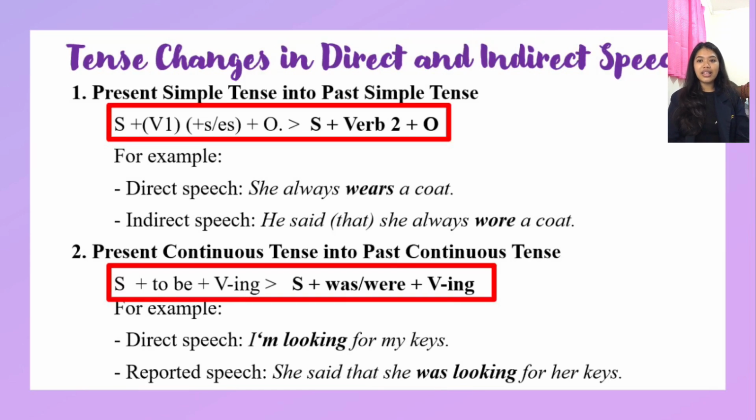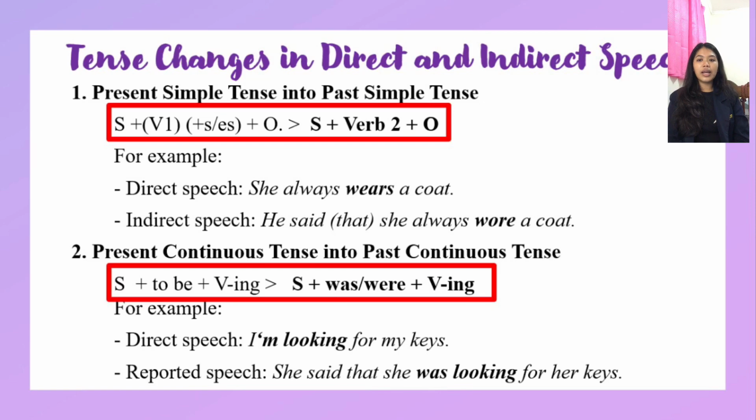And next, tense changes in direct and indirect speech. First, the present simple tense into the past simple tense. The pattern in the present simple tense uses subject plus verb 1 plus s or es plus object, and it can become subject plus verb 2 plus object. For the example, direct speech: "She always wears a coat." Indirect speech: She said that she always wears a coat.